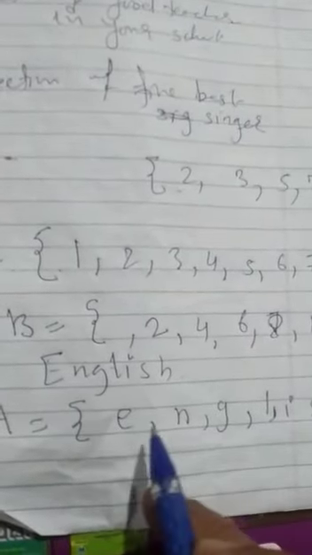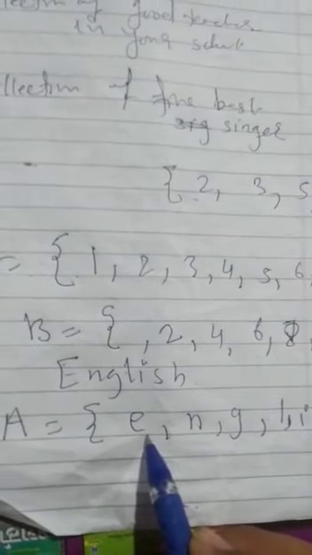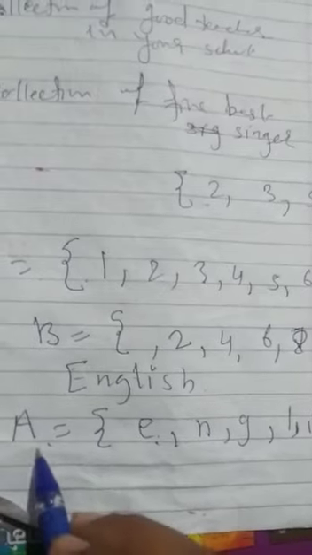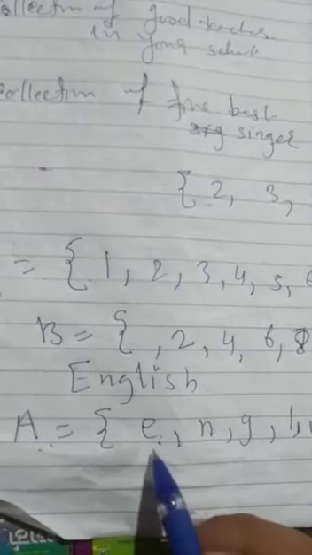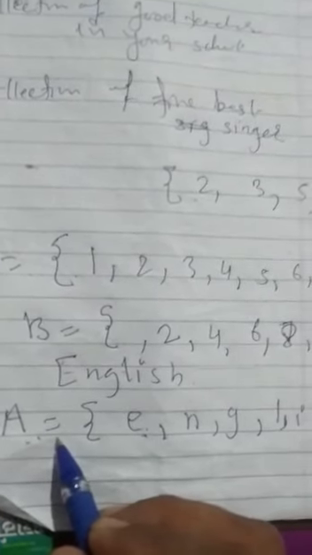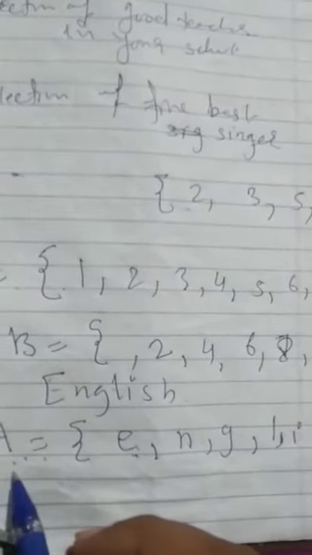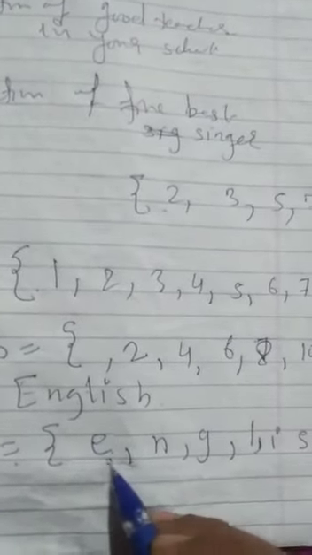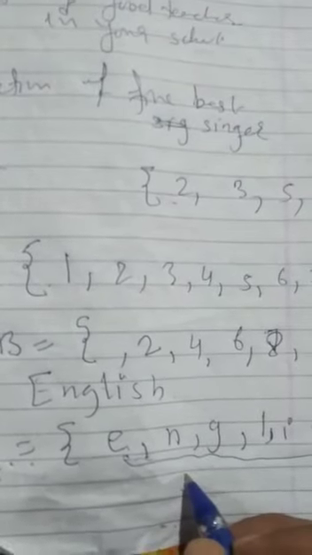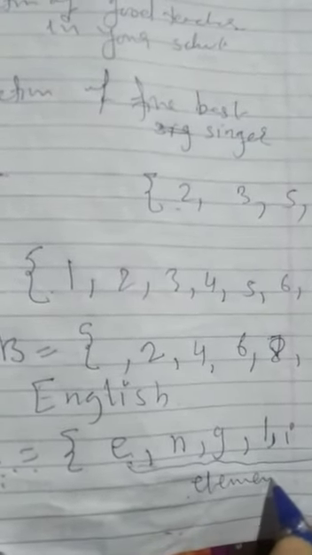Now one more thing here. See here, E is an element of set A, or we can say E is a member of set A. That means all the letters here we can call elements or members.